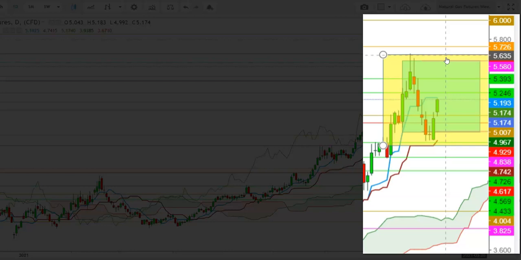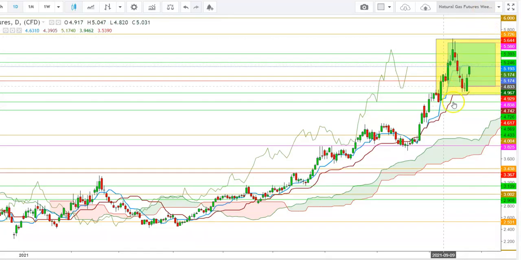from where once again the natural gas futures could take a nosedive move during the upcoming week, where I find that a breakdown below the psychological support at $5 could keep the natural gas futures under heavy selling pressure, where the natural gas futures could once again try to retest these supports during the upcoming week. So friends, during the upcoming week, the natural gas futures could remain extremely volatile, where I find that the natural gas futures could find a breakdown or a breakout out of this range.